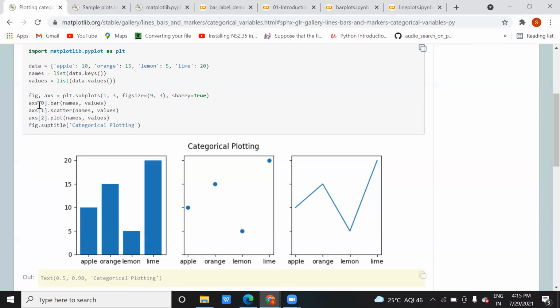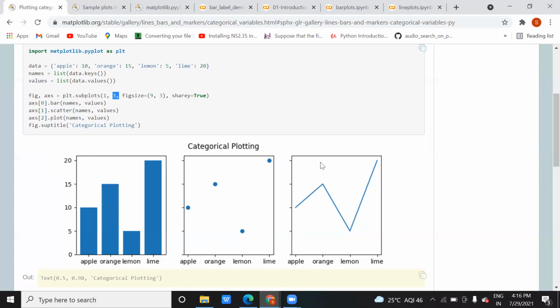So when you write ax0 dot bar, it is going to draw the bar based on name and value. Name is your keys that you're reading from the data, and value is this 10, 15 and 15. So you can see your y-axis will be your value, and your x-axis will be your key. Similarly, you can try the scatter plot, and it will come like this. And if you try it for your line graph, then you can just type dot plot, and it will draw like this.